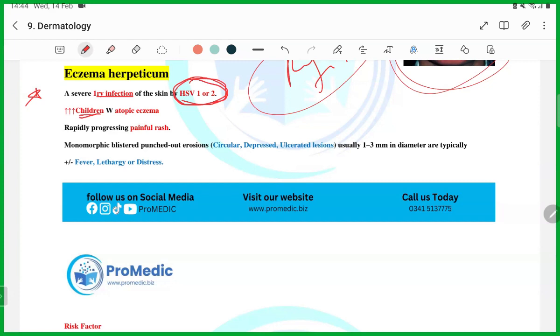Let's read it, then I'll tell you how you will get the question. In children who have a history of atopic eczema, asthma, atopy, there is a rapidly progressive painful rash, blisters, punched out erosions, 1 millimeter in diameter, with fever, lethargy, or distress.